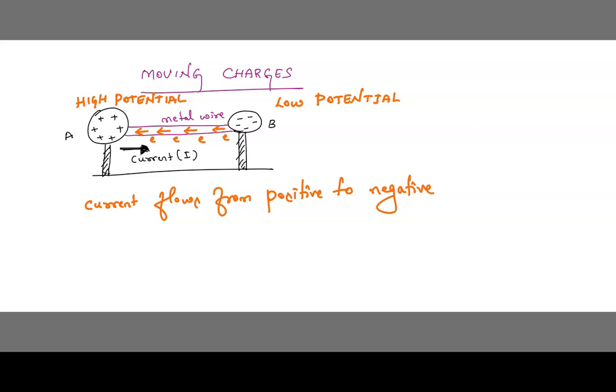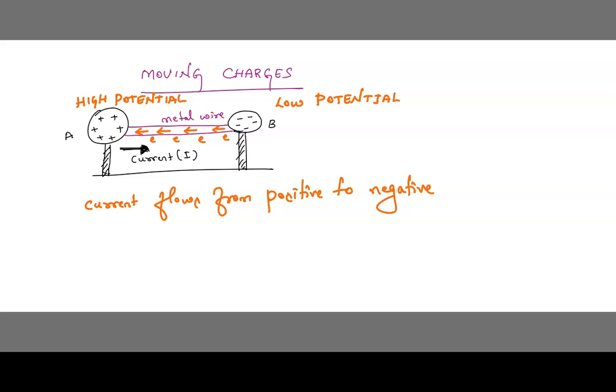But still, what we say is that electric current is moving in a wire from A to B. Understood? Actually, electrons are moving in which direction? Electrons are moving from B to A. But what we say here is that current is moving from A to B. Is this clear? So here we can define this electric current.